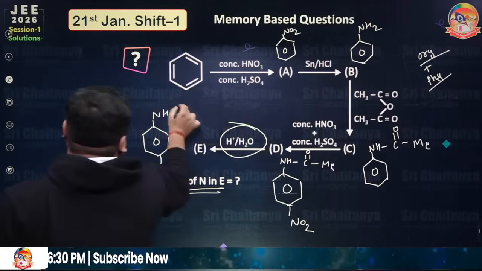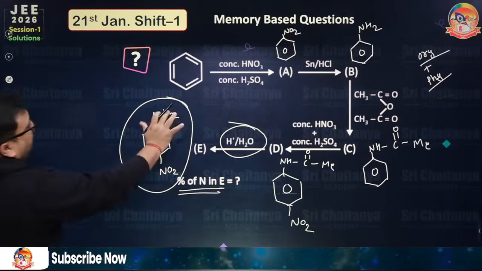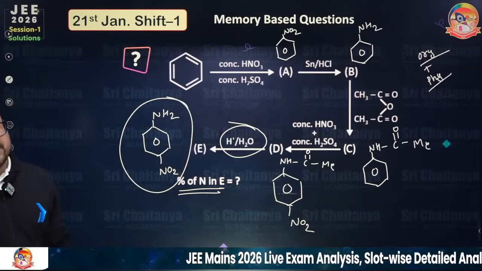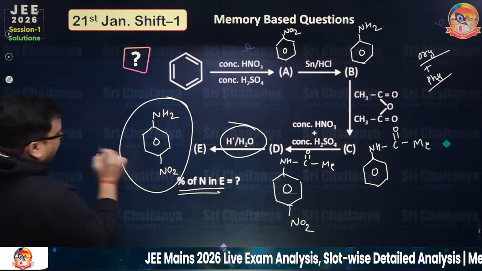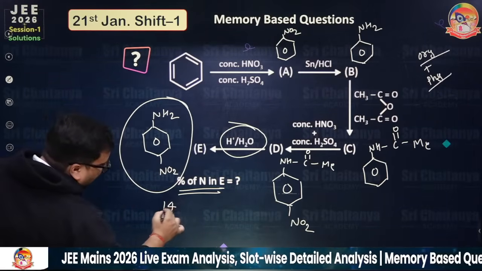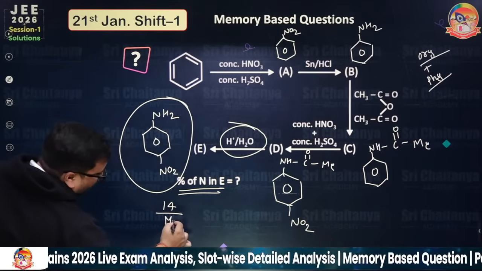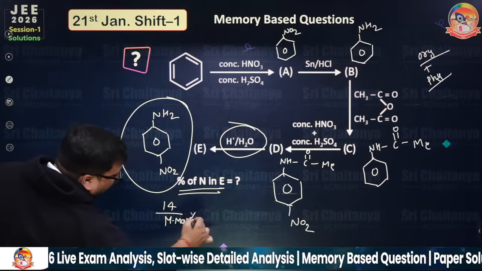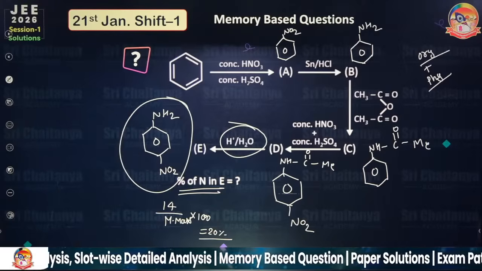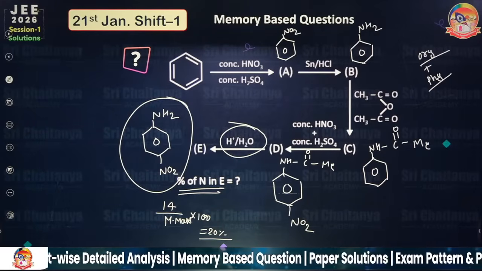So in this particular compound, there are 2 nitrogens. I can leave your comments, but actually I respect every student. So there are 2 nitrogens, so the weight is 14 each. Take the molar mass of this compound, divide by the molar mass and multiply by 100. So you will get almost 20% as the answer. Am I right, everyone? Please confirm.